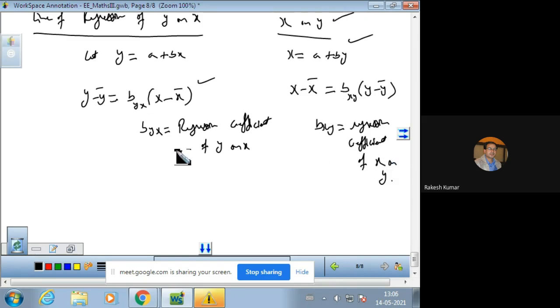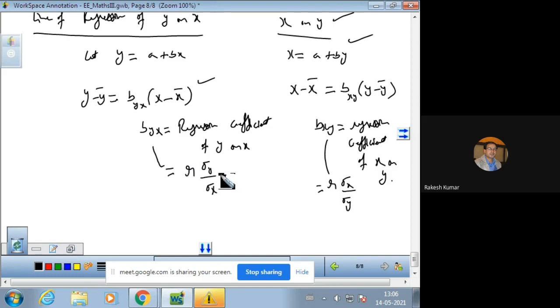And byx, its value is r, the correlation coefficient, times sigma y upon sigma x, and bxy is r times sigma x upon sigma y. If x comes first, sigma x will be in the numerator. If y comes first, sigma y will be in the numerator.